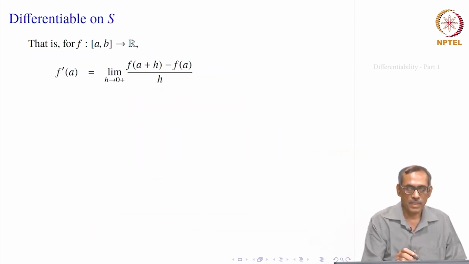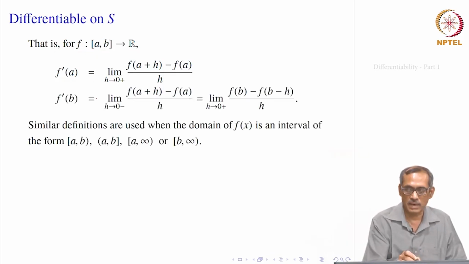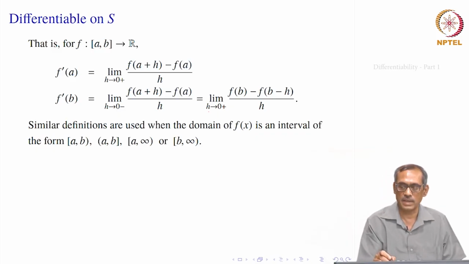Now, suppose I have a function f defined on a b to R, and at a we can write this as the right side limit, and at b it is the left side limit, which is the same thing as the limit k goes to 0 plus of f of b minus f of b minus k divided by k, or in h also we can write the same thing. This way also becomes helpful because you are used to thinking h to be positive, but we should always remember that h can be both positive and negative when we take the limit h goes to 0.